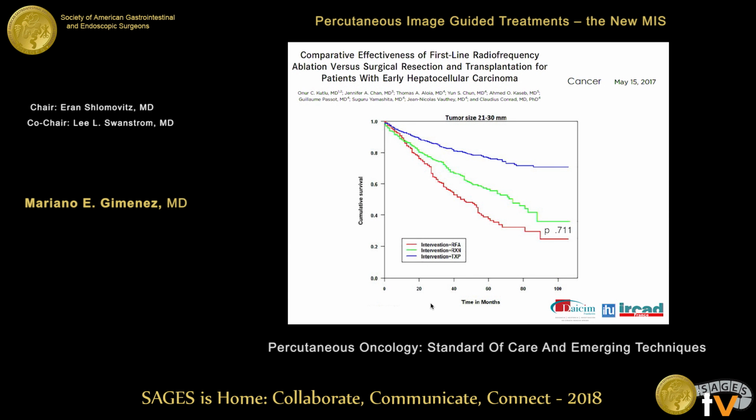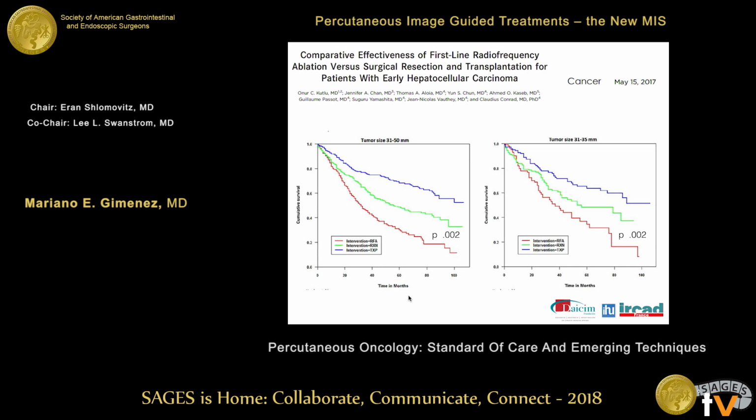Finally, for the results of this ablation therapy, I prefer to use a surgical paper and not a radiological or interventional paper. This paper from MD Anderson, or from Claudio Conrad and Nick Botte, said that in patients with HCC tumor less than 3 centimeters, of course transplant is the best treatment option, but radiofrequency or surgery have the same result.